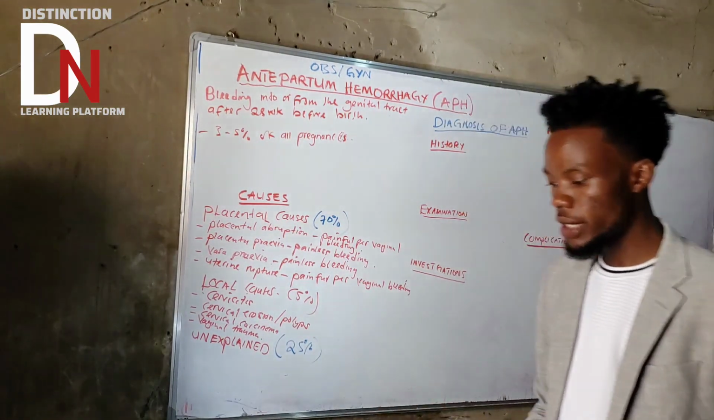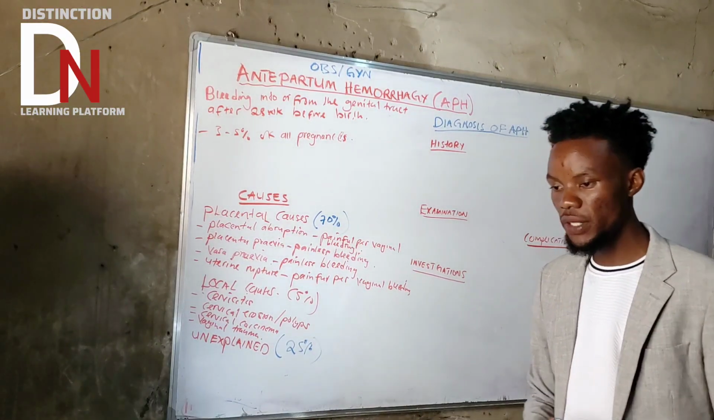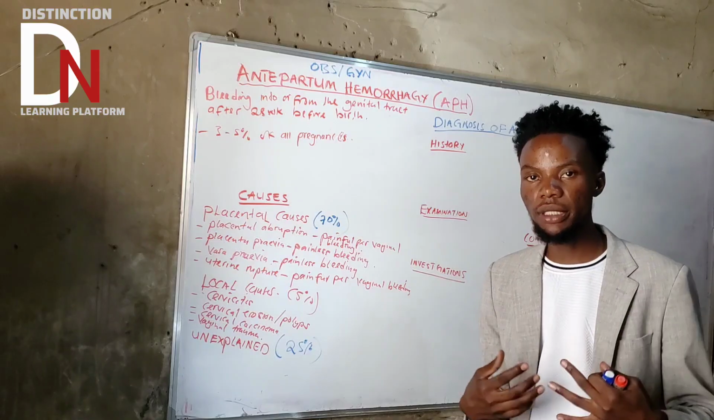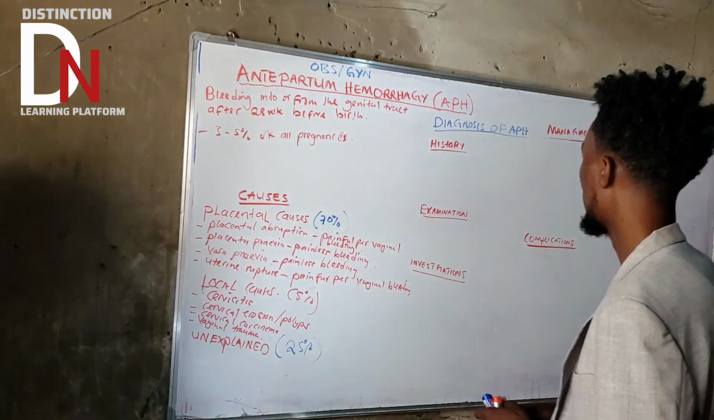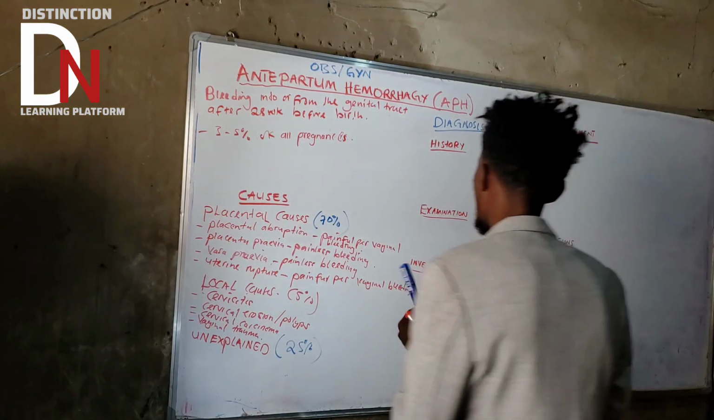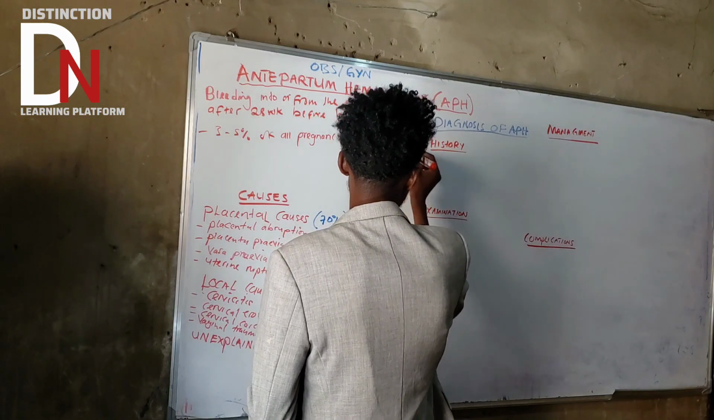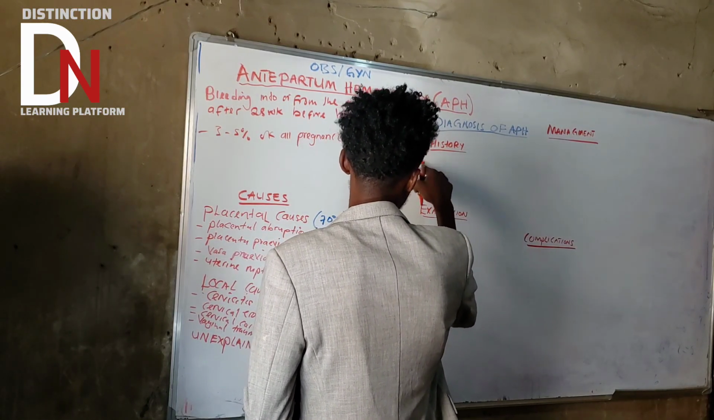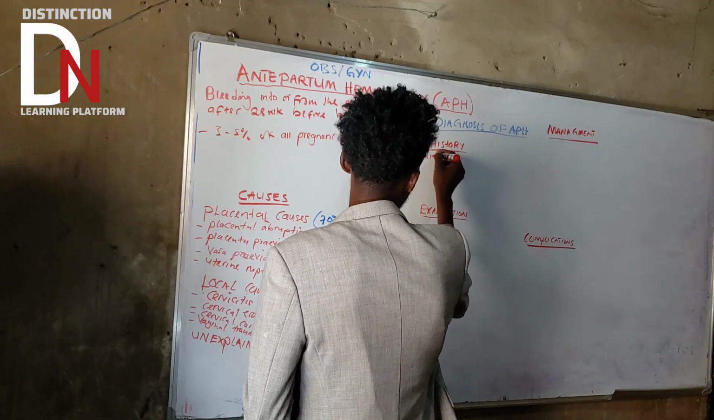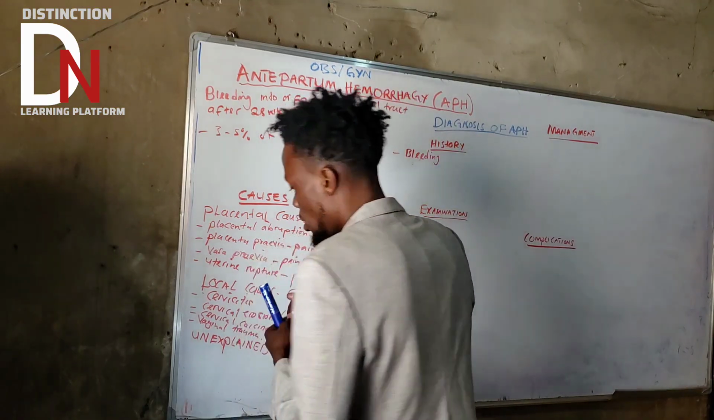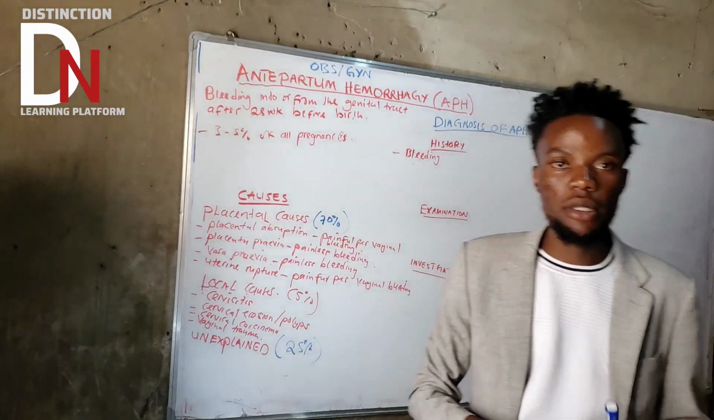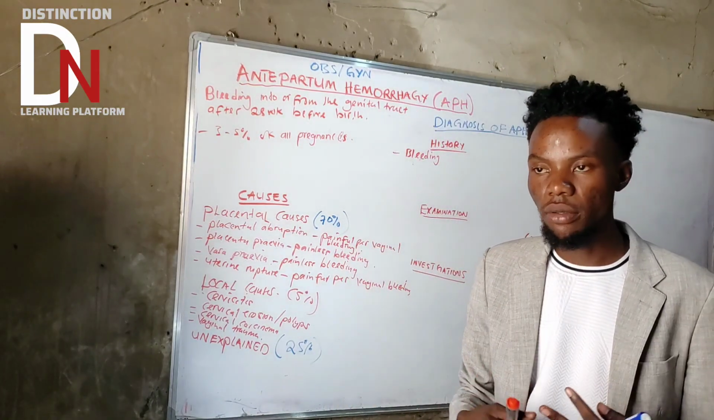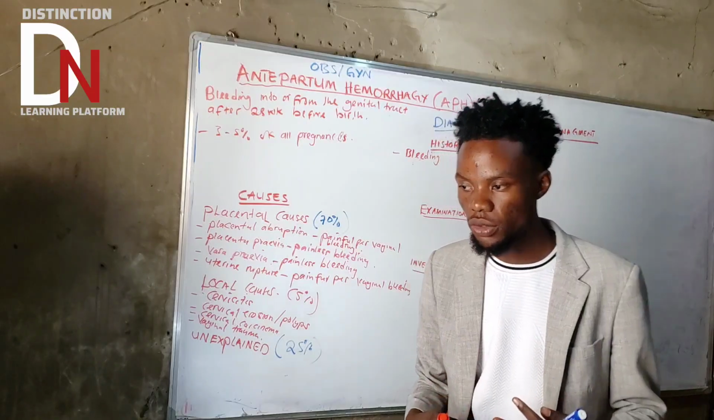Okay, so let's start with someone who comes with vaginal bleeding. What's the first thing that you need to do? You need to characterize the bleeding that they've come with. So the first thing is to obtain more information about the bleeding. How can you obtain more information about the bleeding? By simply asking, when did the bleeding start? That's the first thing that you need to ask.